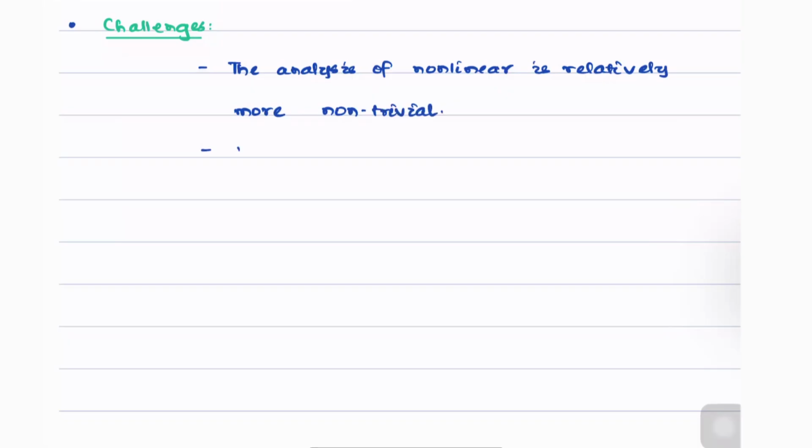Furthermore, the analysis tools for the nonlinear counterpart are significantly different as compared to the tools that we use for linear systems. There are some more challenges beyond the analysis. Some practical challenges. One of the major issues is the existence of multiple equilibrium points.